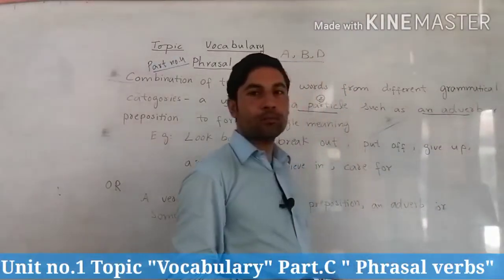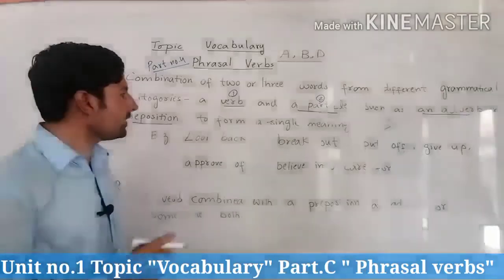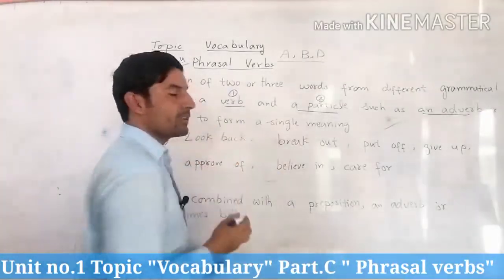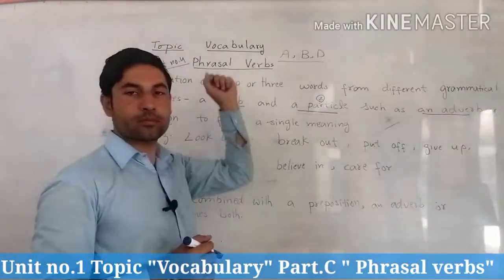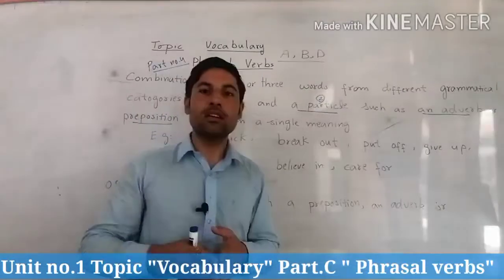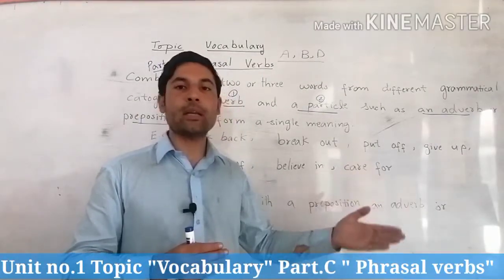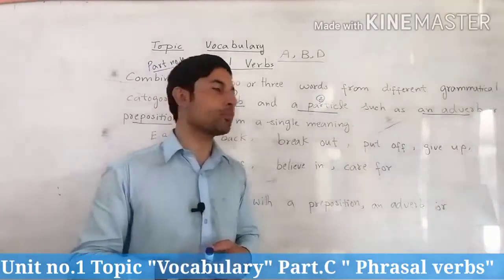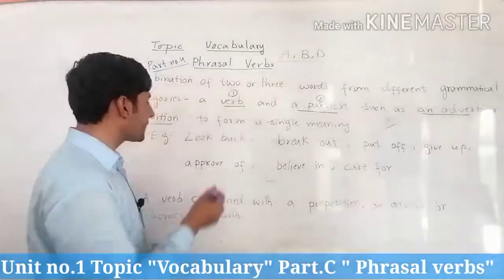It can be an adverb or a preposition, to form a single meaning, and that is known as a phrasal verb. It means that a phrasal verb is verb plus a particle, and a particle may be an adverb or a preposition. Now dear students, look at the examples.